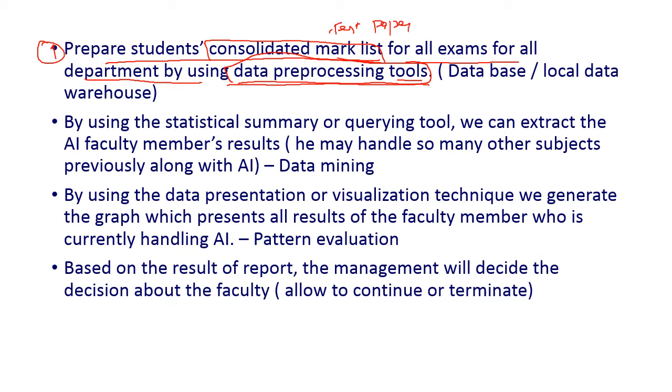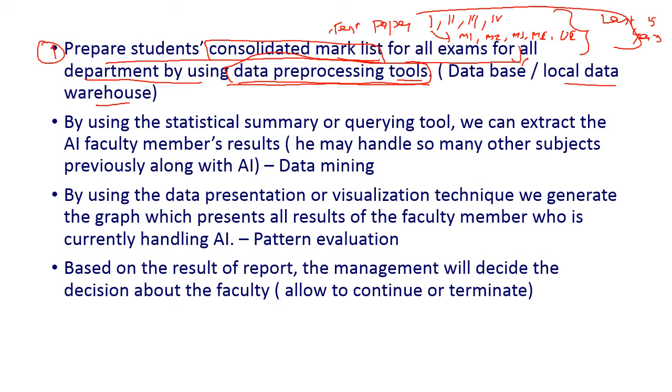From the test paper, we are going to generate the consolidated mark list for first year, second year, third year and final year students: mid 1, mid 2, mid 3, model exam and university exam results for all the years, and these will be generated for the last 5 years. And this much data will be stored in our database or otherwise in the local data warehouse. This is the first step.